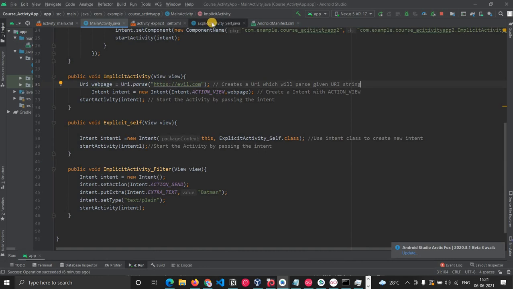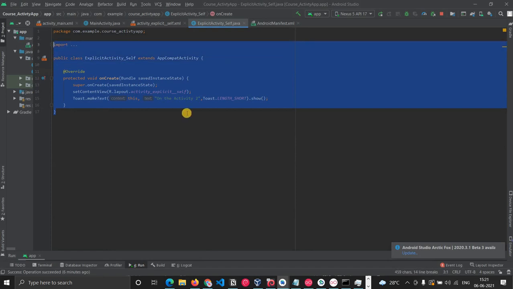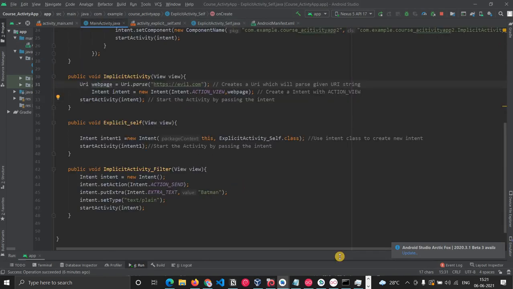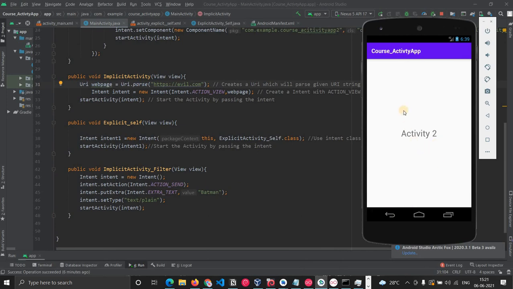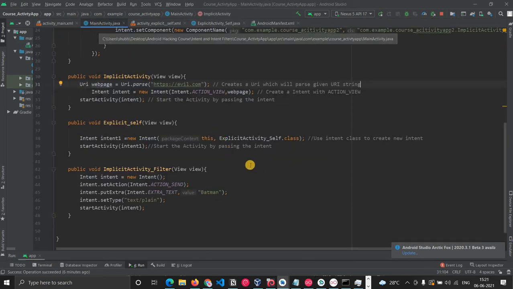As you can see, this explicit activity is within the application only. So this is the activity, and we got the toast message on activity 2. This activity is within that application only. So if you see, you will get that toast message on activity 2. So it is within the application. This is what explicit activities are, which are a part of the application itself.